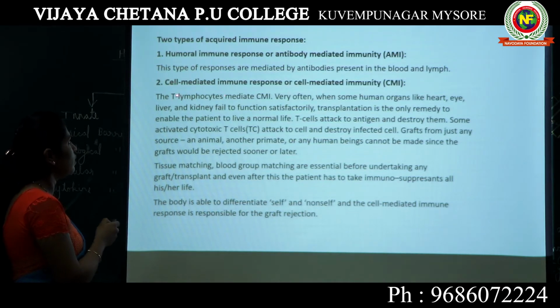T lymphocytes are one kind of WBC, white blood cells. Here it is a cell which is going to produce an immune response. Here it is antibody which is going to produce the immune response. Here it is a cell, a kind of WBC which is going to produce the immune response. So here we can say cell mediated immune response.